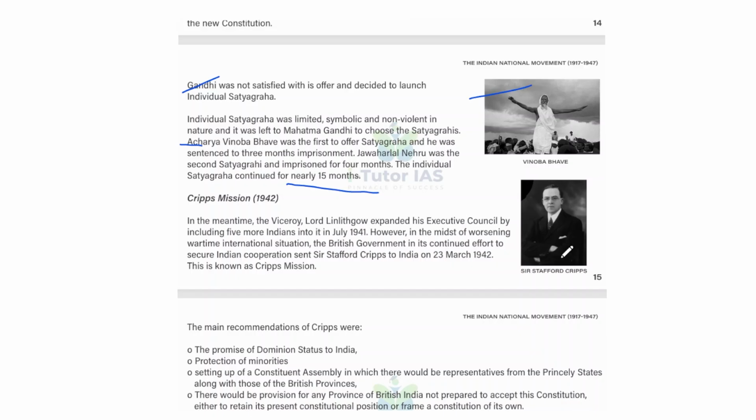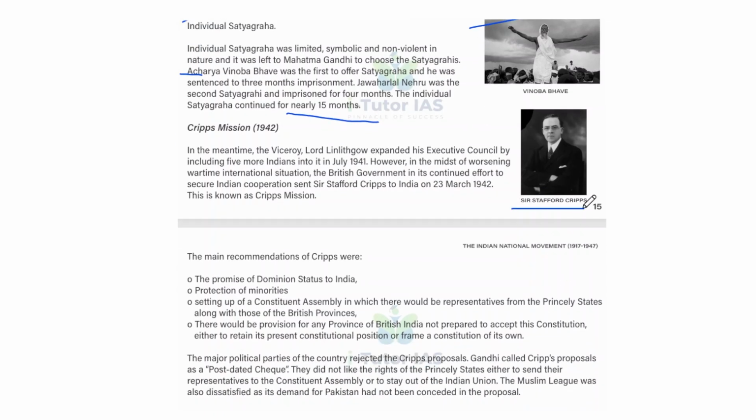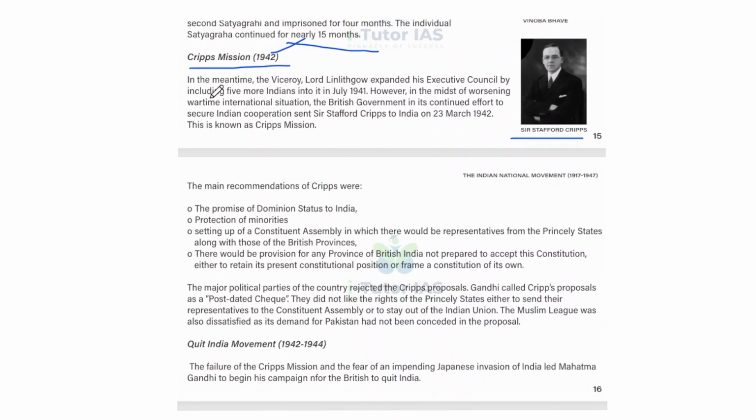So this is Vinoba Bhave's picture, and this is Sir Stafford Cripps. Okay, so that is the Cripps mission in 1942. So in the meantime, the Viceroy Lord Linlithgow expanded his executive council by including 5 more Indians into it in July 1941. However, in the midst of the worsening wartime international situation, the British government, in its continued effort to secure Indian cooperation, sent Sir Stafford Cripps to India on 23rd March 1942. So this is known as the Cripps mission.